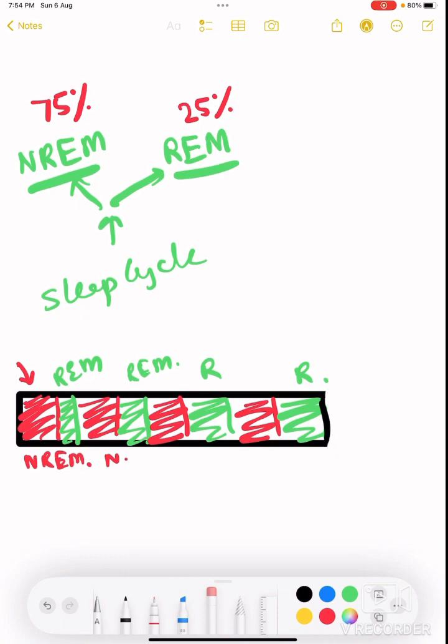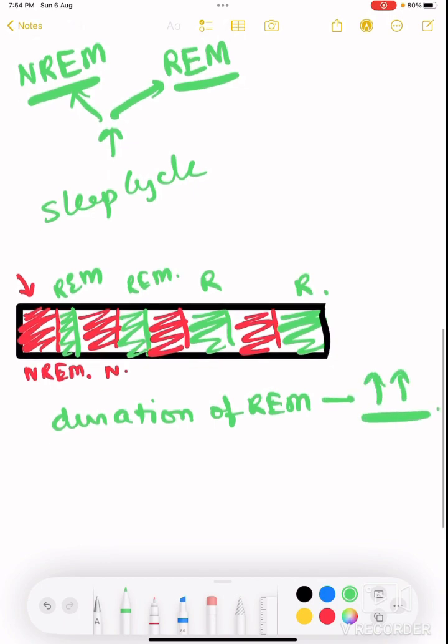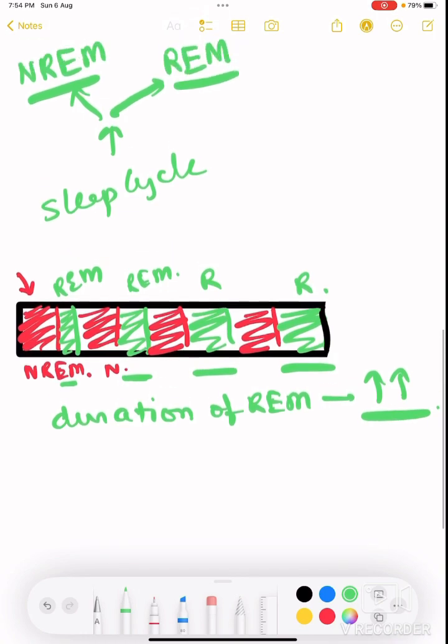In this particular bar, you can easily understand that the duration of REM sleep is increasing as we reach the end of our sleep. See, the first REM sleep is this much, the second REM is a bit bigger, the third REM is bigger, and the last REM is even bigger. So the duration of REM increases as we end our sleep.